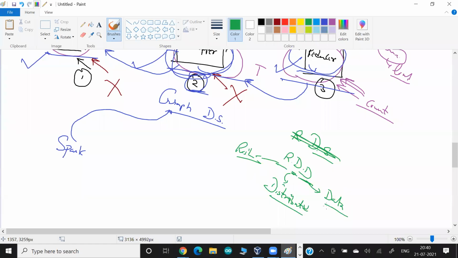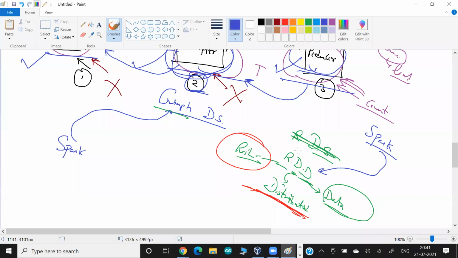So what kind of data structure are they maintaining? Graph. How are they doing the computing? Distributed, with multiple slaves working together. And what happens if something fails? They are very resilient. Automatically they recover and load that particular operation only on the next slave node. So RDD is the base foundation for Spark. Wherever you learn anything about Spark, you will always see this term RDD.